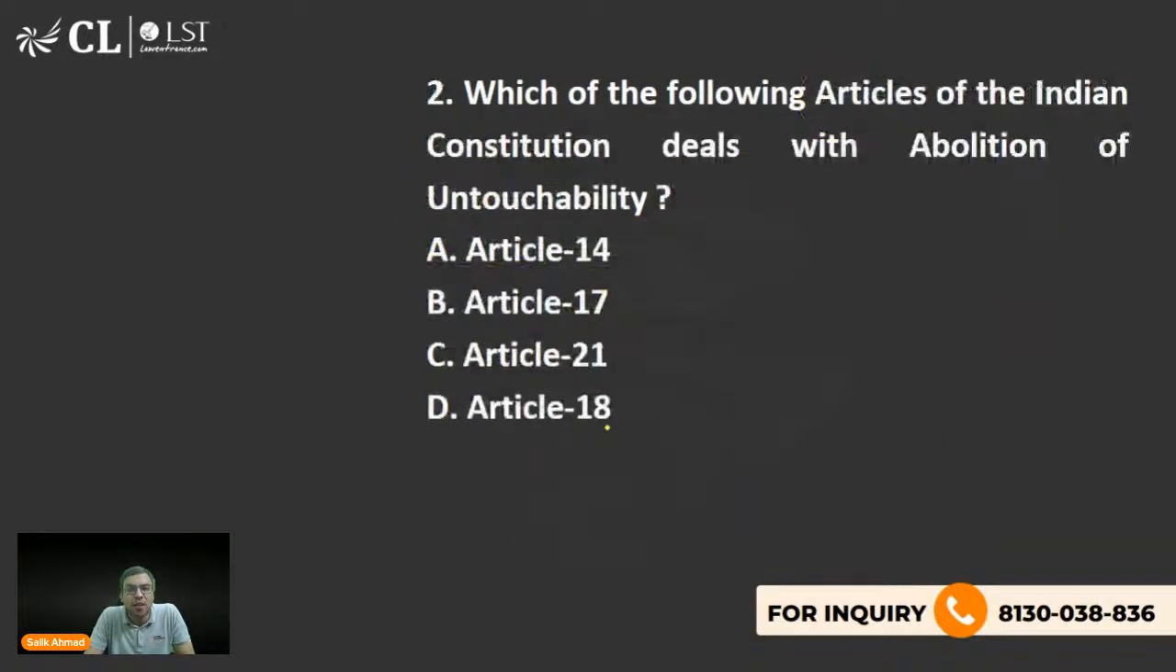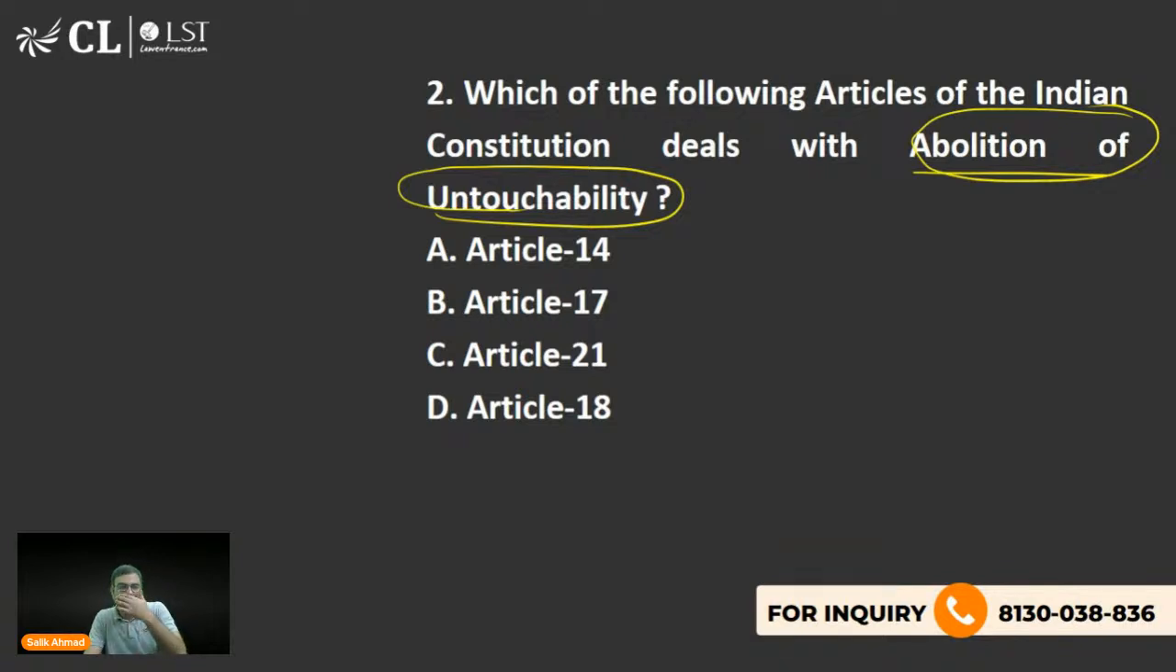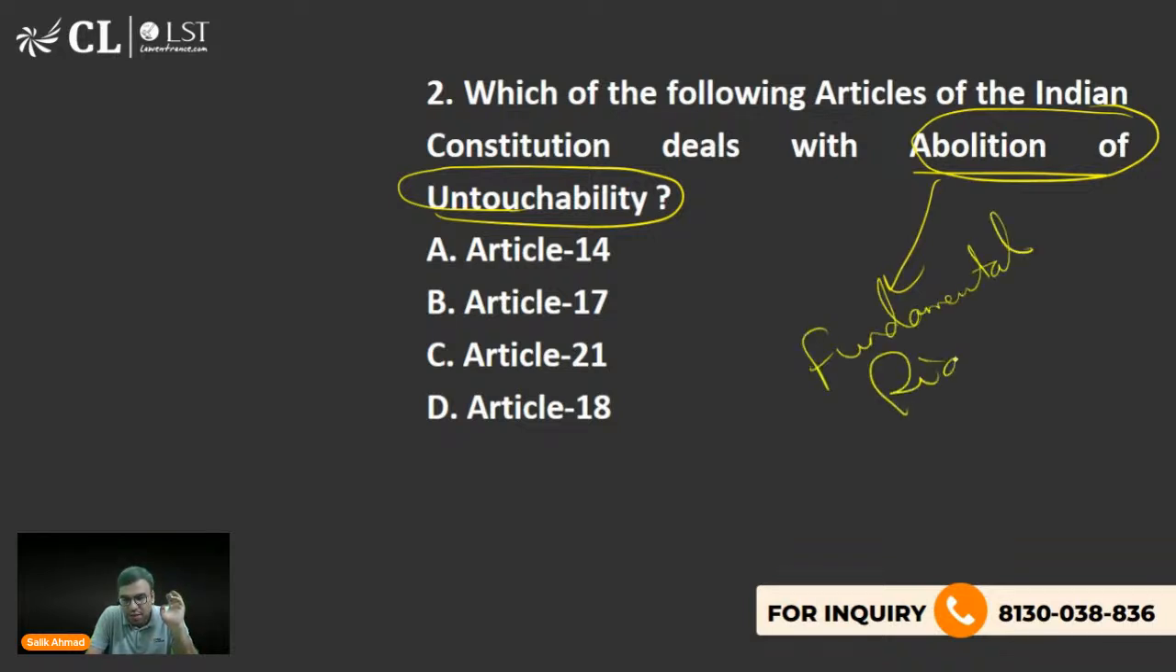The next question is, which of the following articles of the Indian Constitution deals with abolition of untouchability? Because the issue of untouchability was also discussed a lot in the Constituent Assembly. Bhimrao Ambedkar was quite ahead in ensuring that abolition of untouchability should be mentioned in the Constitution. So it is actually a part of fundamental rights. Okay. So if anyone knows it, please answer me. I'm waiting for the response. What is the right answer?